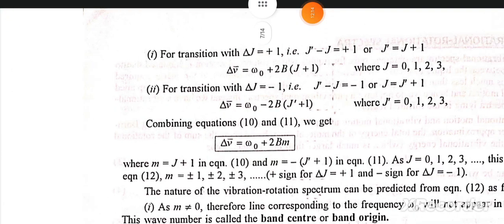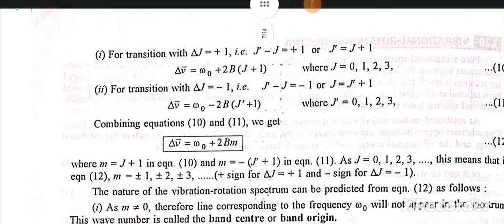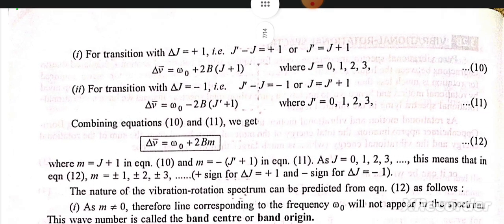For transition with ΔJ is equal to plus 1, that is J' minus J is equal to plus 1 or J' is equal to J plus 1, Δν̄ is equal to ω0 plus 2B(J+1), where J is equal to 0, 1, 2, 3.